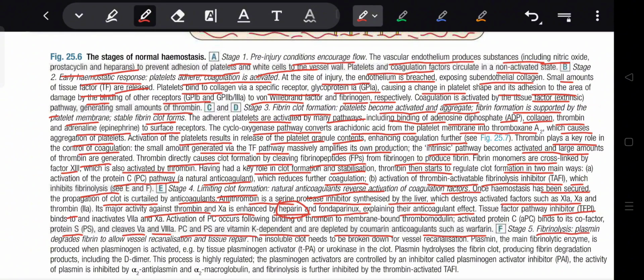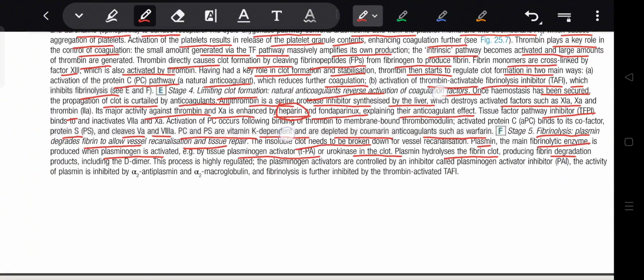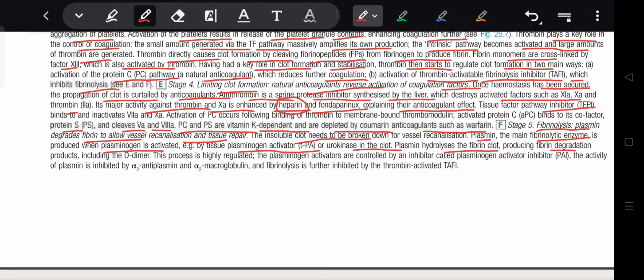Fibrinolysis: plasmin degrades fibrin to allow vessel recanalization and tissue repair; the insoluble clot is broken down. Plasmin, the main fibrinolytic enzyme, is produced when plasminogen is activated by tissue plasminogen activator or urokinase in the clot. Plasmin hydrolyzes the fibrin clot, producing fibrin degradation products including D-dimer.